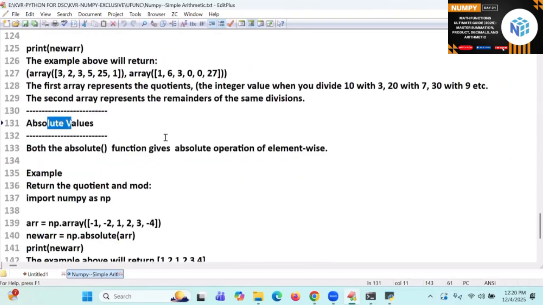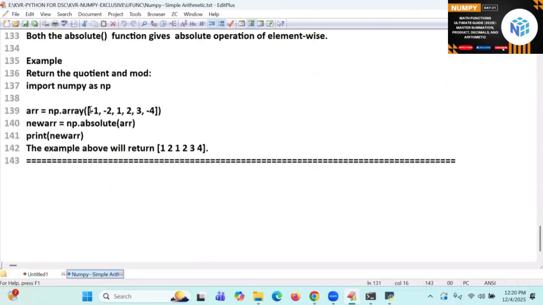One more is called what? Absolute. What is an absolute value of minus 1? 1. Minus 2, 2. Minus 4 is also called 4. Any negative value will be coming, that is absolute value will be coming.